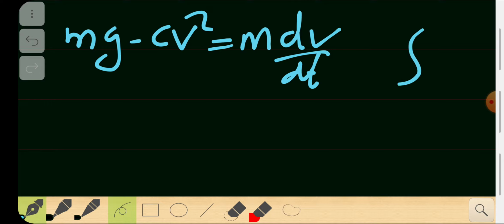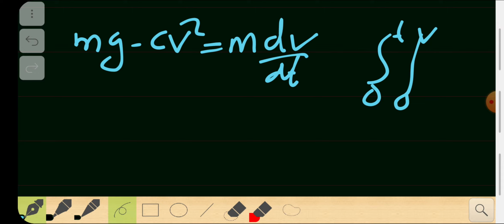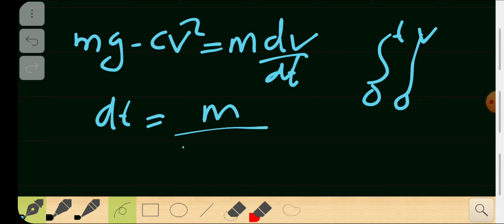Then I can integrate, right? Integrate from 0 to t and from 0 to v. If I do that, I can find v in terms of t. Simple as that. So let's do it first of all. I'm going to separate dt: I call dt on this side, and mg minus cv square can be taken to the other side. So you get m by (mg minus cv square) times dv.